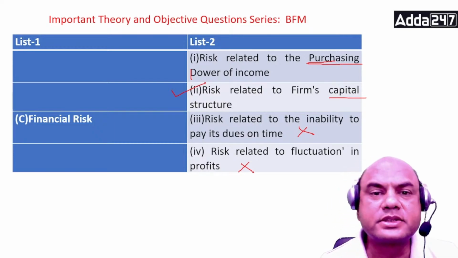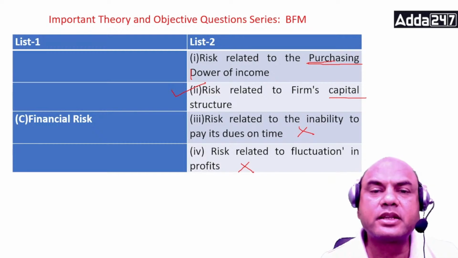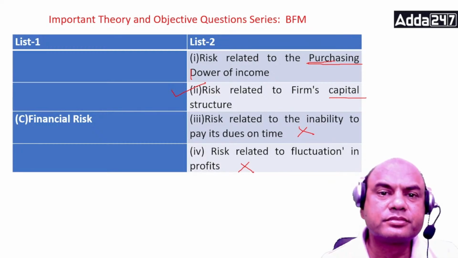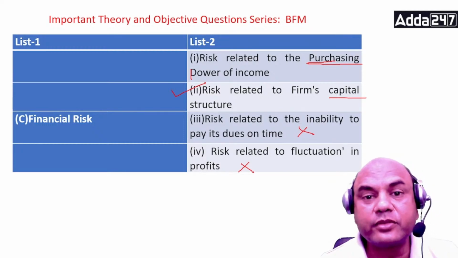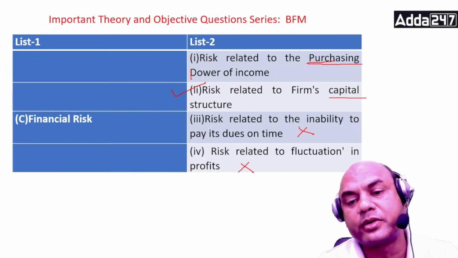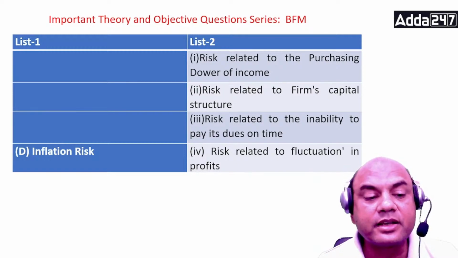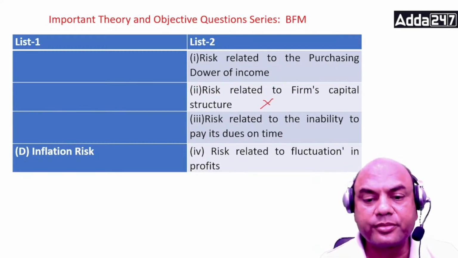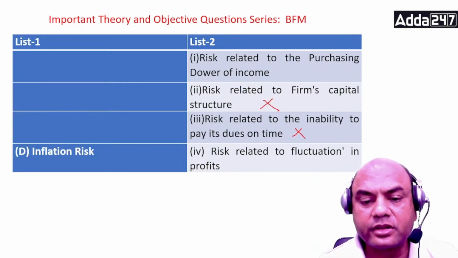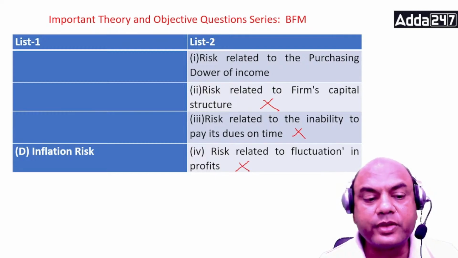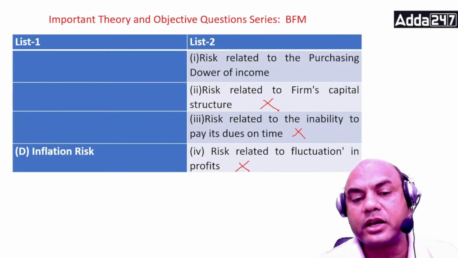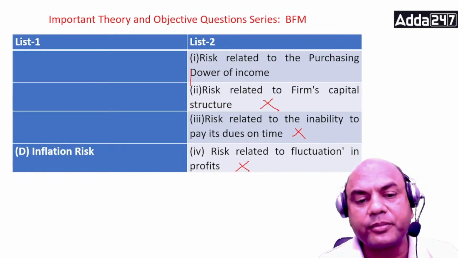What has increased? Inflation. Inflation eats up the purchasing power. Always remember, the answer is inflation risk. So this is gone, this is gone, this is gone. Inflation risk relates to risk related to the purchasing power of the income.